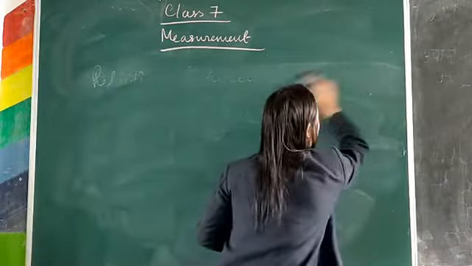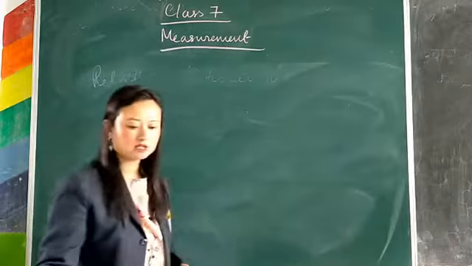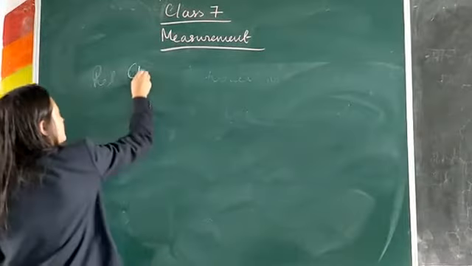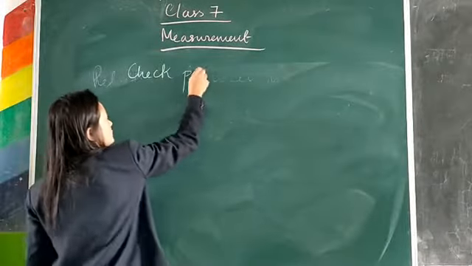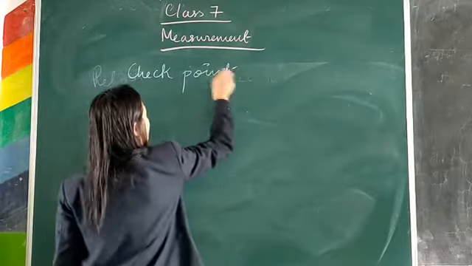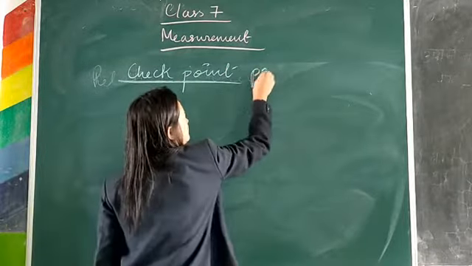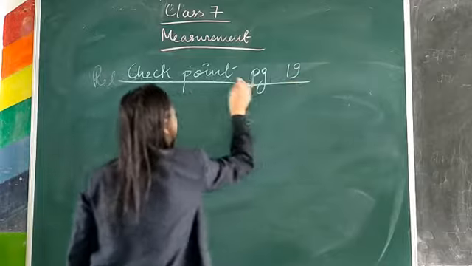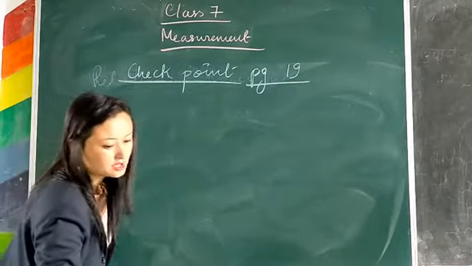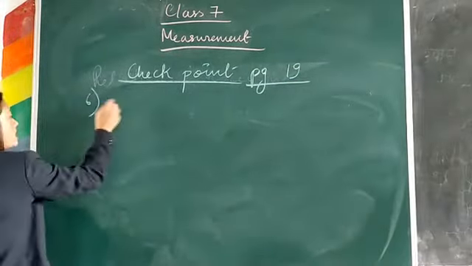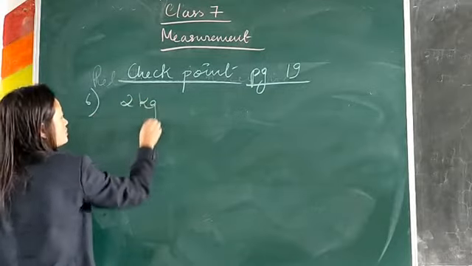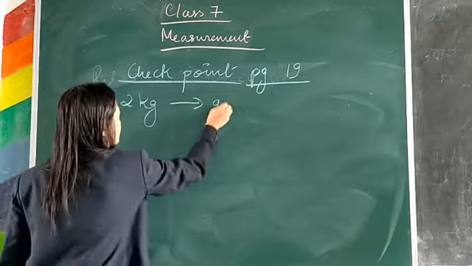You simply have to multiply it with 1000. Since this is a numerical, I am doing it over here. Checkpoint, page number 19, question number 6. It says convert 2 kg into gram.